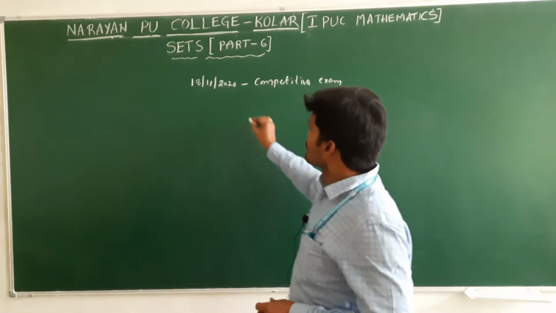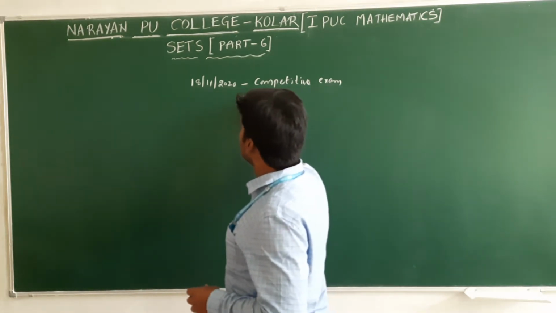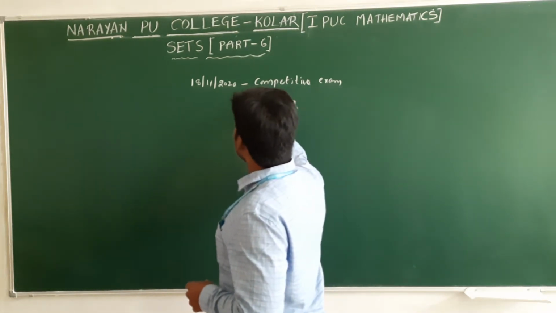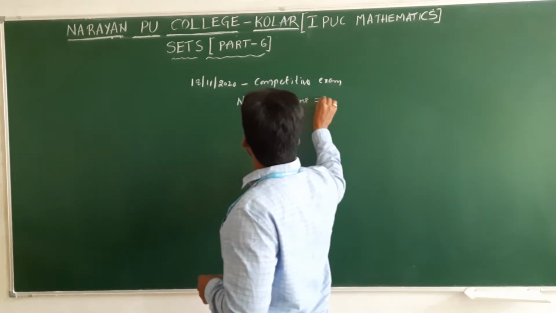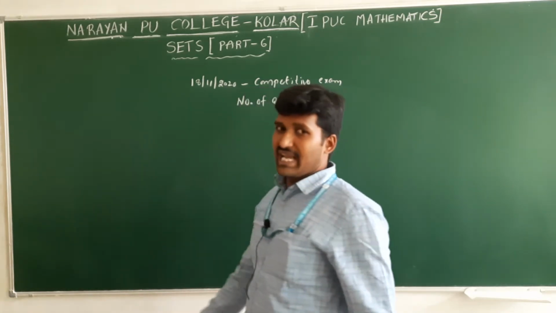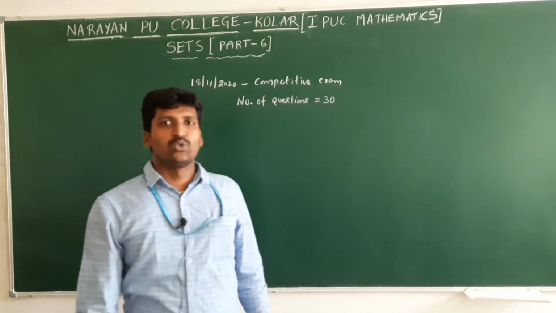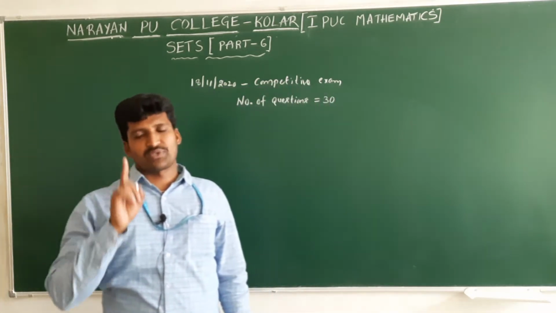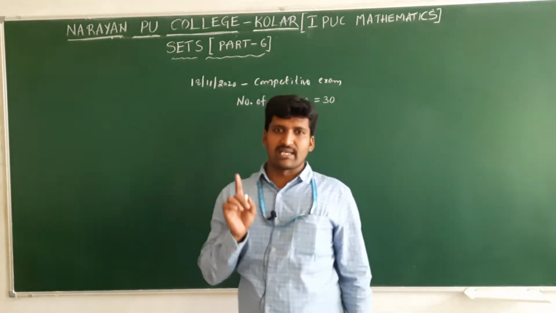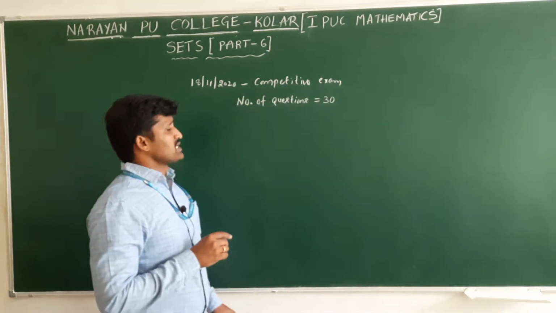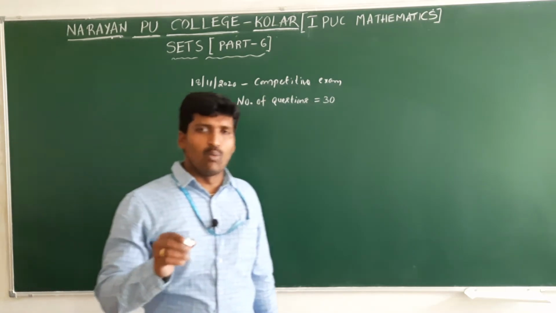The number of questions is 30. Each question carries 1 mark. We need to answer only one option out of the 4 options, and you need to send it through WhatsApp.